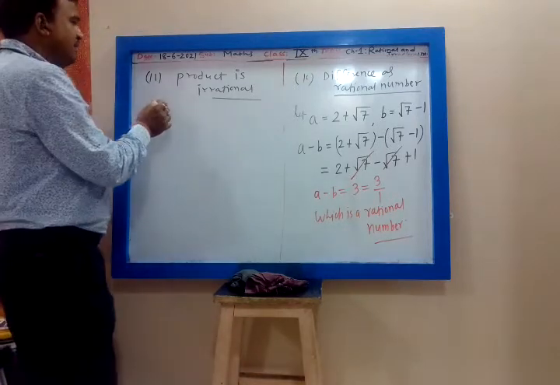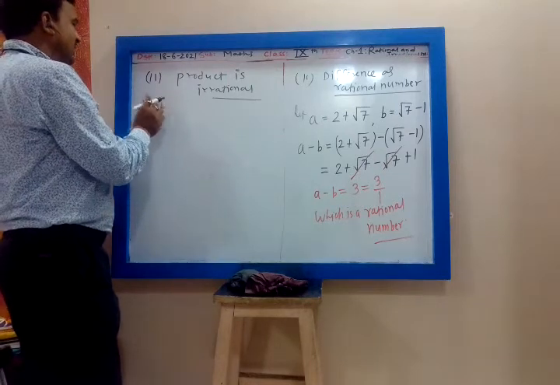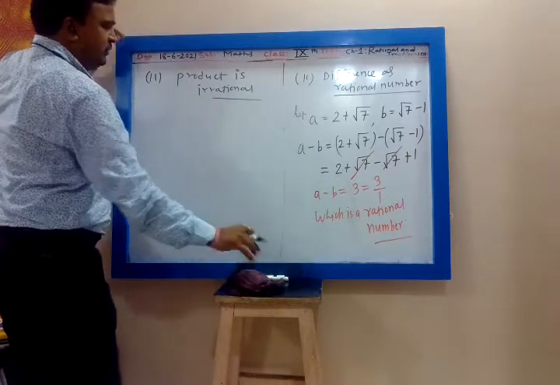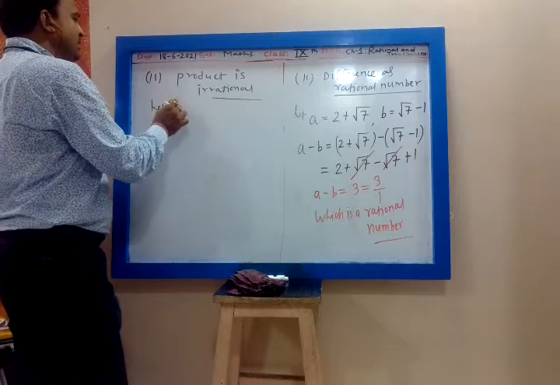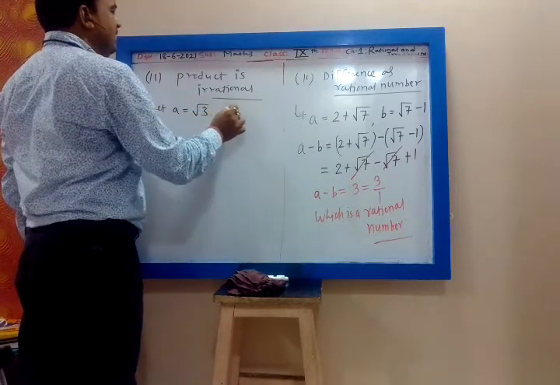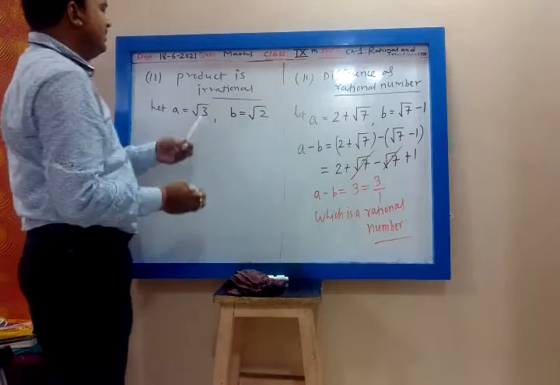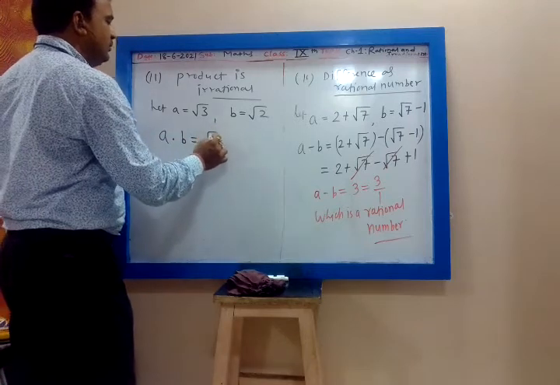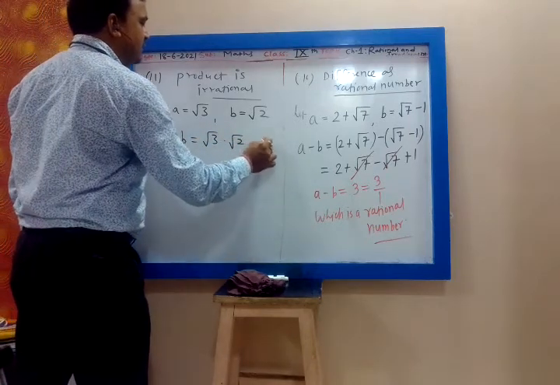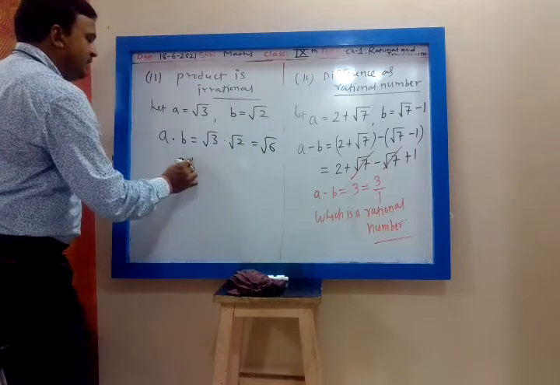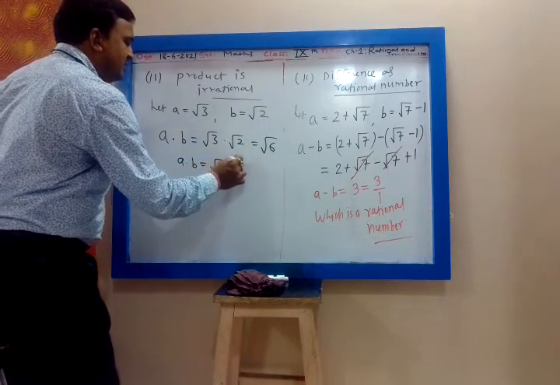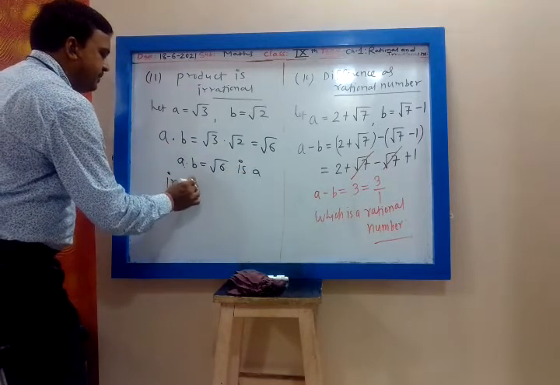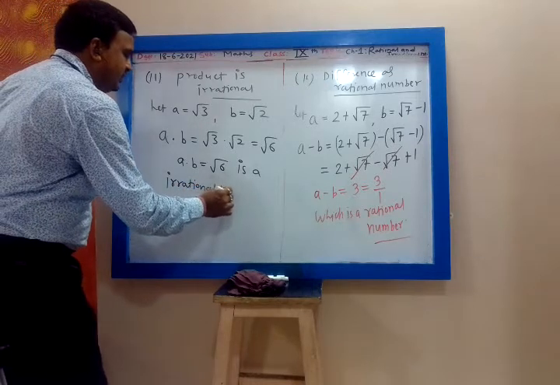Yes, which numbers can you take? Very good. The simplest example, root 2 into root 3. You can take a as root 3 and b as root 2. Both are irrational numbers. Now we find here the product a dot b. A dot b is root 3 into root 2, that is root 6. So a dot b is root 6, and clearly root 6 is an irrational number. Very good.